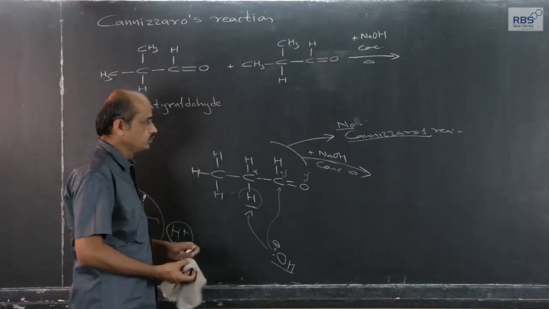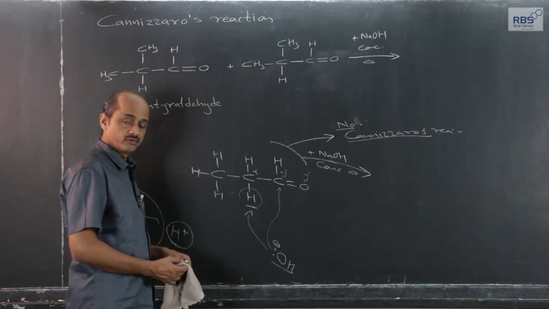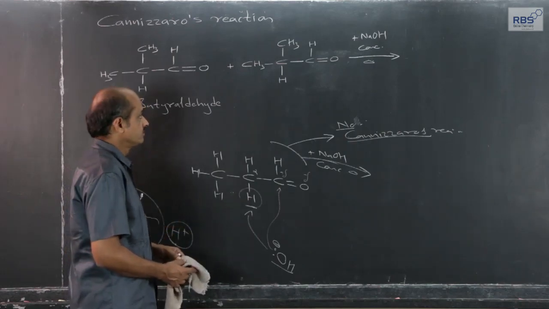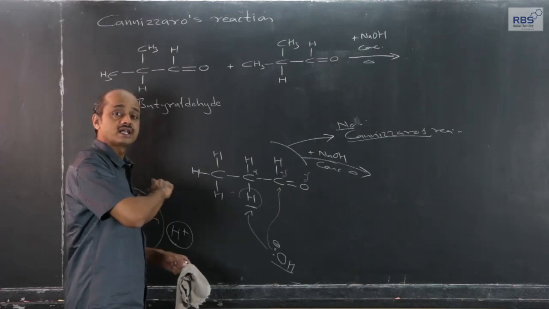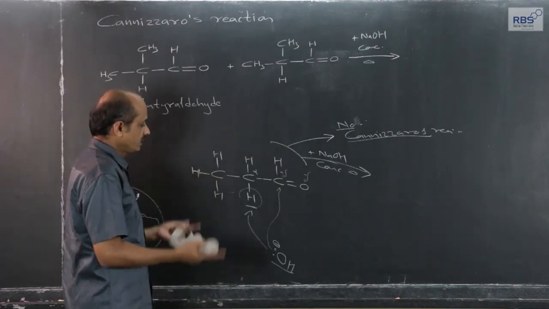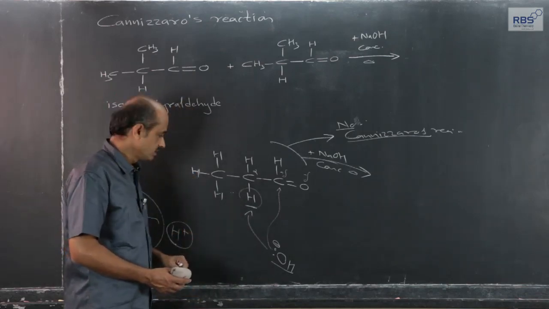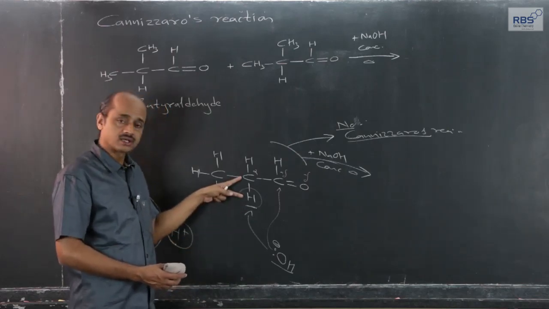And in aldol we used a weak base, or even if it is a strong base, sometimes it should be dilute, because for Cannizzaro, free OH minus ion should attack as a strong nucleophile. In aldol, the role of the base is just to remove the alpha hydrogen, which is already polar.